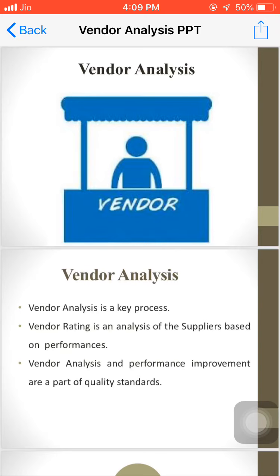the business. So vendor rating is an analysis of the suppliers based on performance. The vendor rating system is an important part, and we get it in each and every sector now. Even in the private sector we have this rating system. If you go for any online shopping, it may be Amazon or any of the other sources, after delivery of the product we have to give the rating to the particular company and the services provided. So for that we have to give the rating.